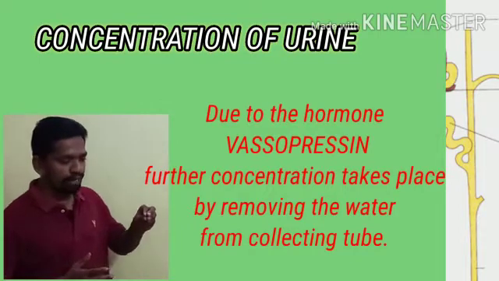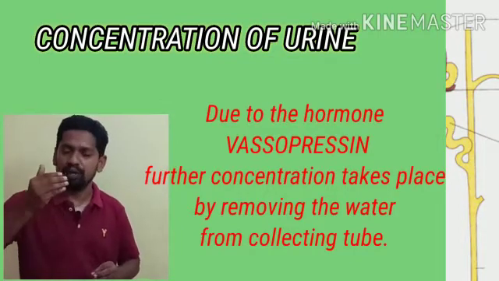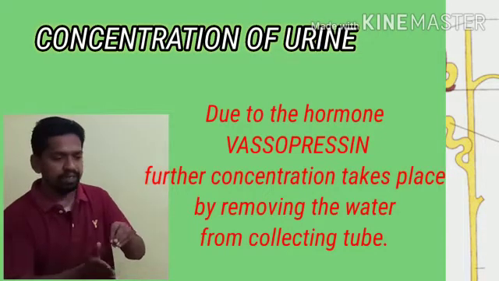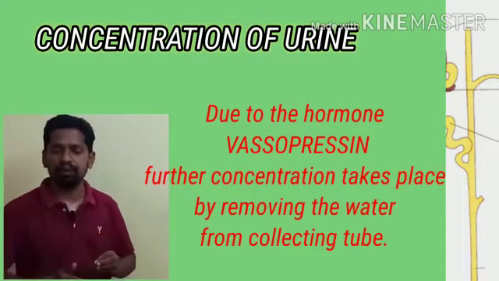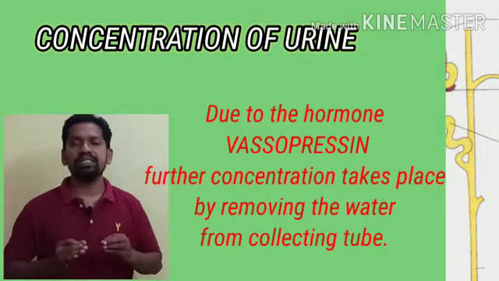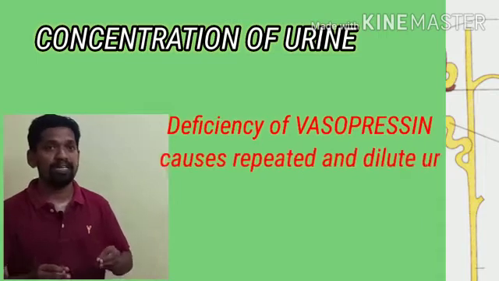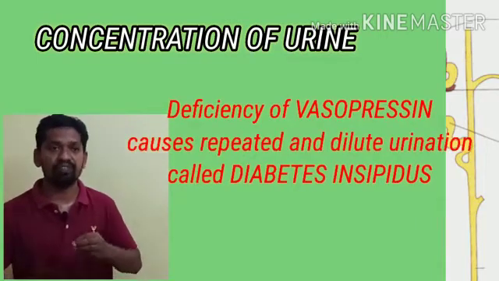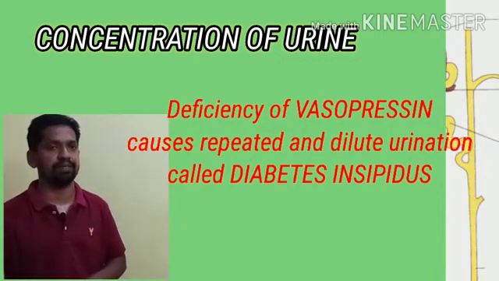So, after the primary urine enters into the collecting tube, due to vasopressin some more water is reabsorbed, and finally the urine gets concentrated. If a person doesn't have a sufficient amount of vasopressin hormone, the person has to excrete a huge amount of repeated and dilute urination.